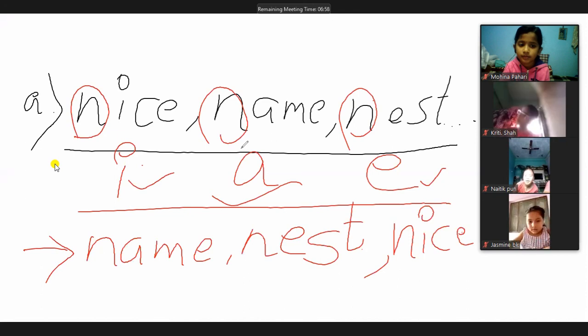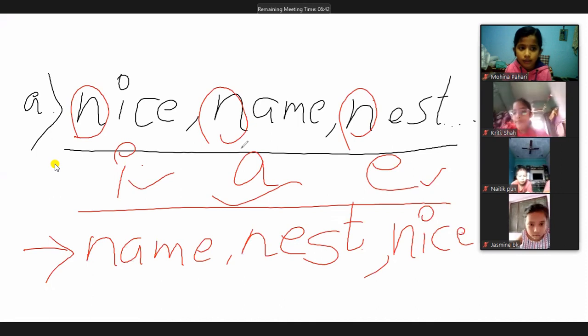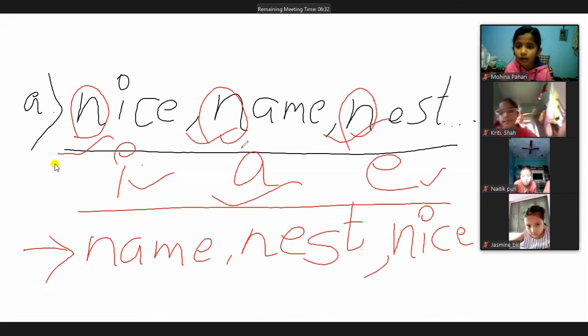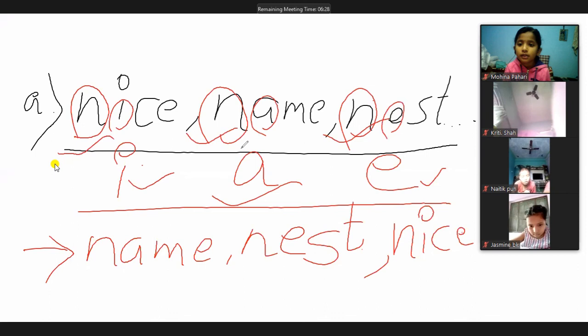Till now we have learned that whenever we have to arrange the words in alphabetical order, the first step is to see the first letter of the word. If the first letters of the words are different, we can see the first letter and arrange them accordingly. And if our first letters are same, then we have to move towards the second letters and arrange accordingly. Are we clear till now? Nod your head if you understood.